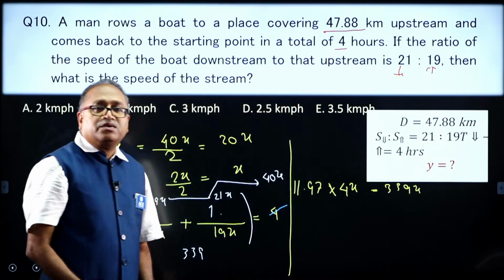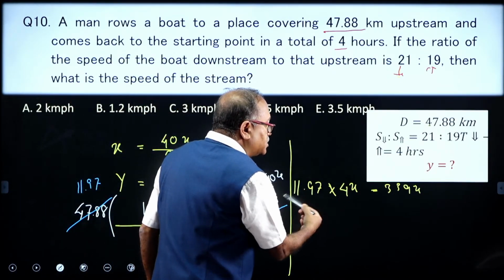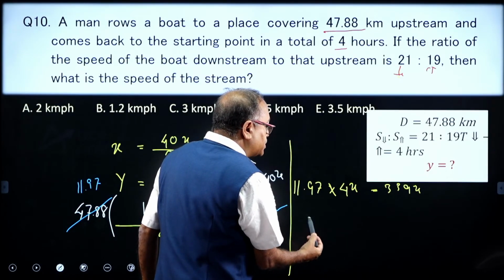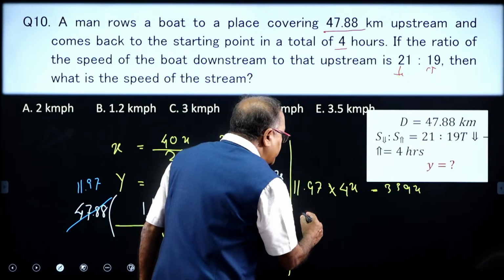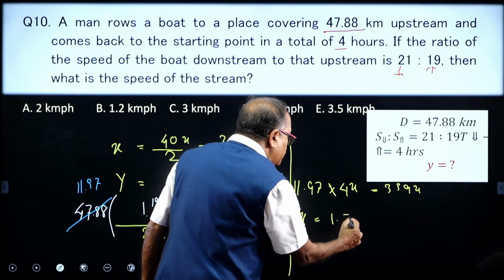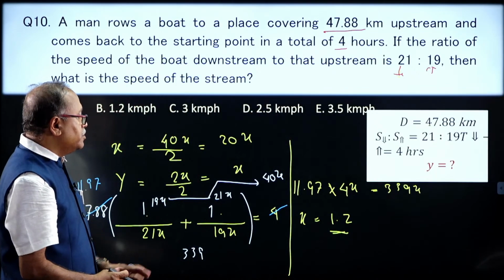Am I clear, my dear friends? Now what I need to do is the simplification part, and I notice that this number is getting cancelled, and I finally get that x is equal to 1.2.